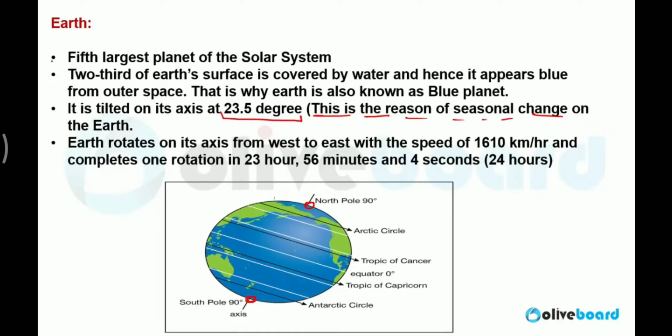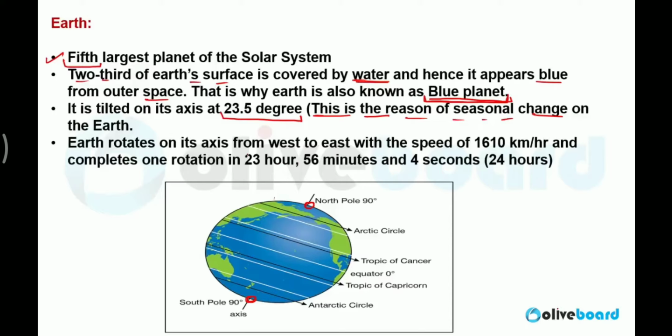In the solar system, Earth is the 5th largest planet. Earth is the 5th largest planet of the solar system. Jupiter is the largest one. 2/3 part of Earth's surface is covered by the water. That is why it looks blue in color from the space. So it is called blue planet. Because of the availability of water, it is called blue planet.